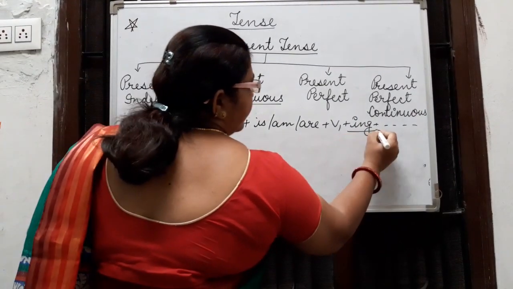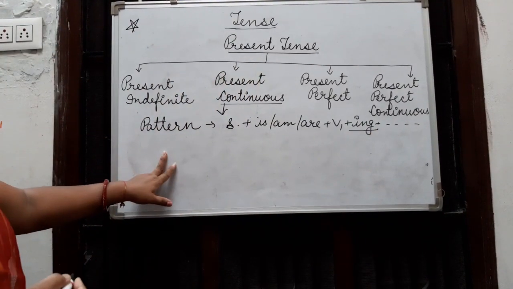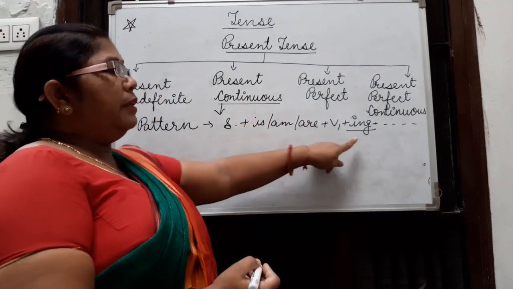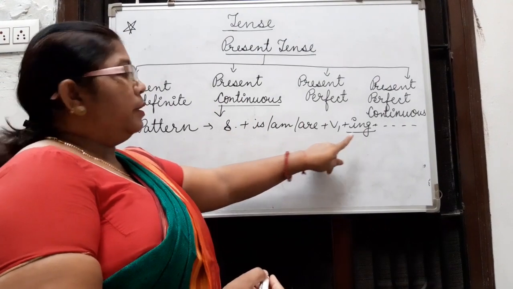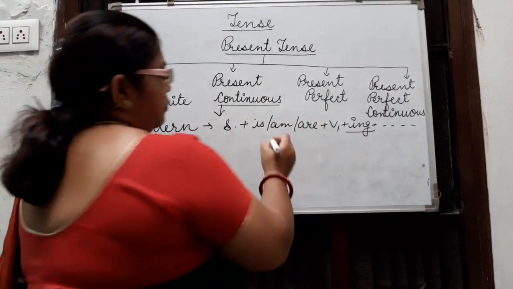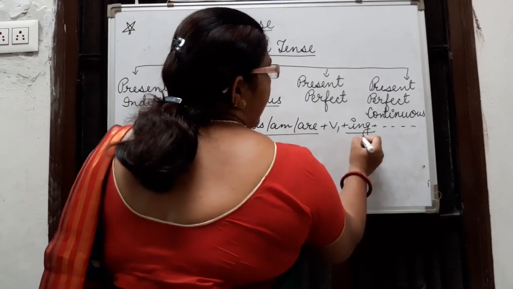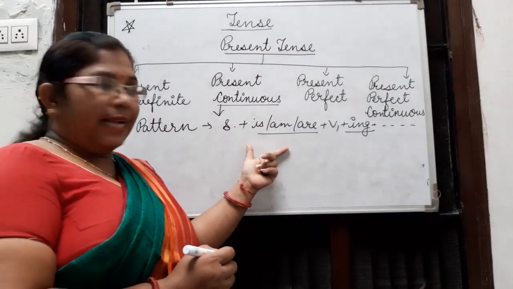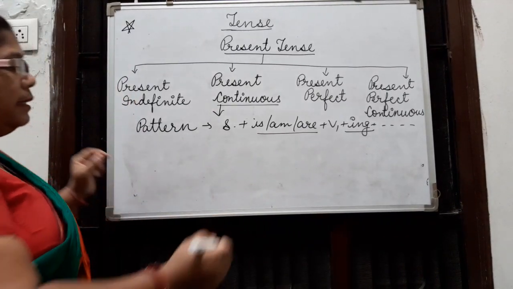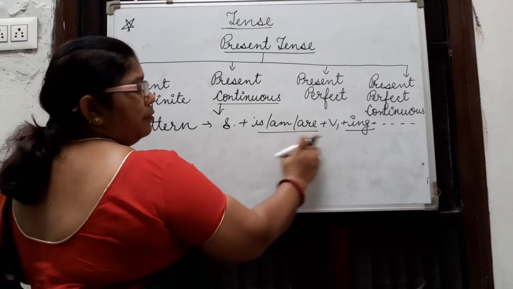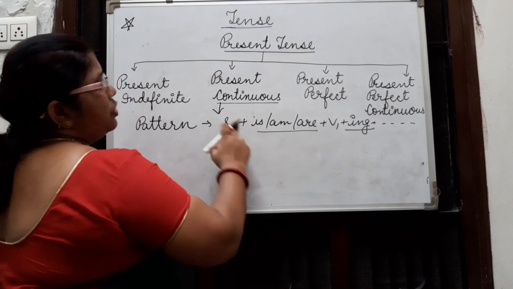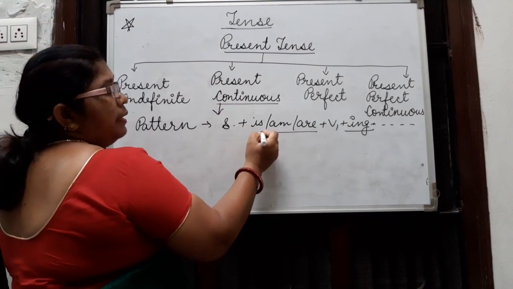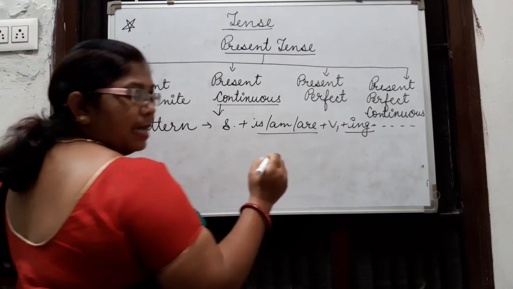Here, with verb ing, we can identify the continuous sentence with the help of ing plus a helping verb. With these helping verbs and ing we can identify which tense the sentence is. We can see that helping verb plus verb first ing is used in the continuous tense, and in present continuous tense we use is, am, are plus verb first ing.